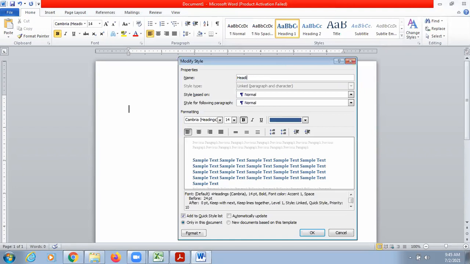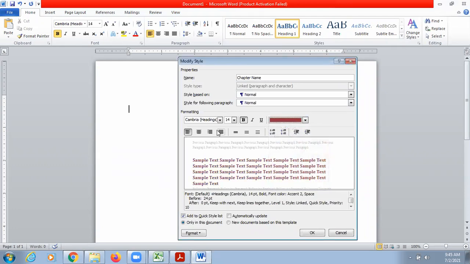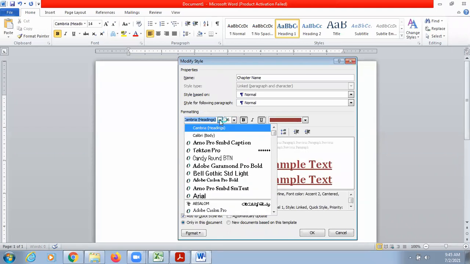This is my chapter name, and I want my chapter name to appear in this color, and size should be 36. It should be bold, it should be underlined, it should be center aligned, and writing style should be this one.